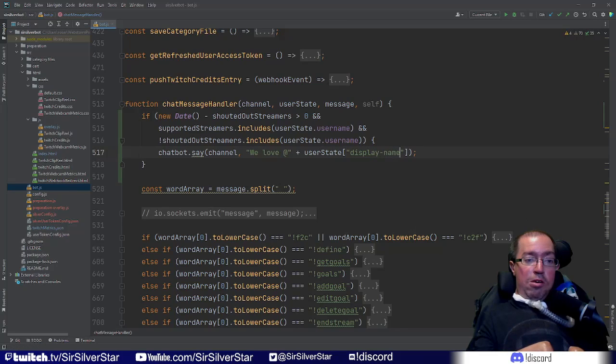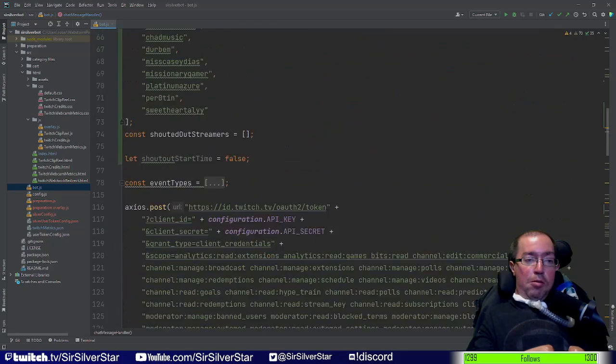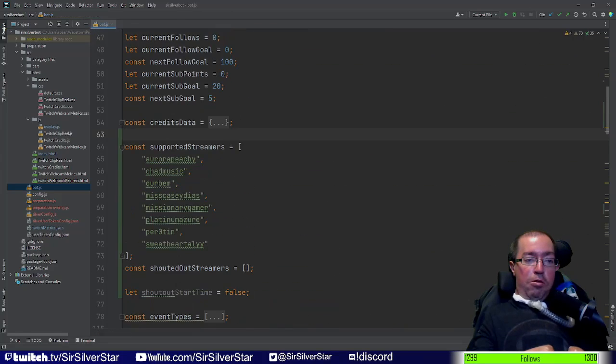So the difference between a username and a display name is that the username is always in all lowercase. So you'll notice whenever I put in the list of supported streamers, that list, every person's name is in lowercase.